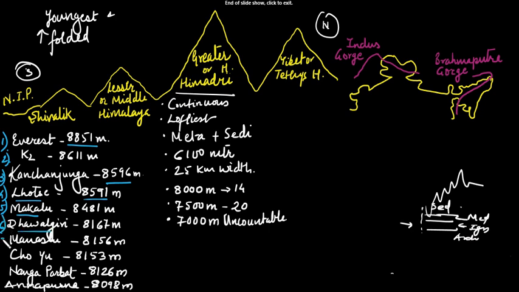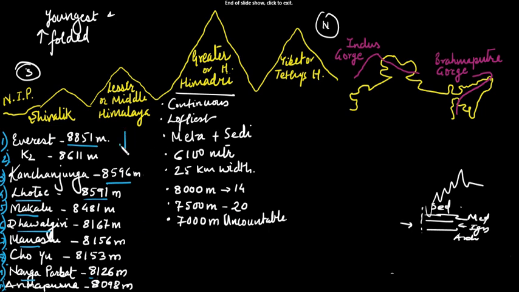Number 7 Manaslu with 8,156 meters. Number 8 Cho Oyu with 8,153 meters. Number 9 Nanga Parbat with 8,126 meters, and number 10 is Annapurna with 8,098 meters. The sequence I have given is in descending order.